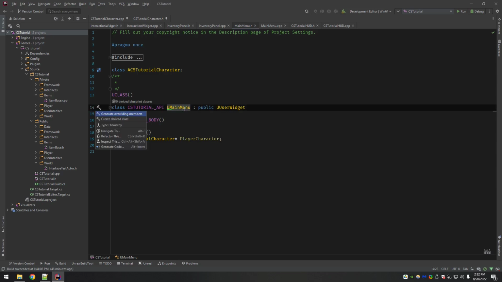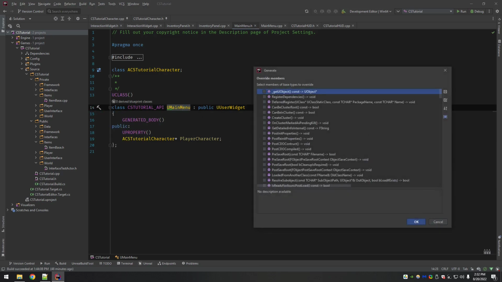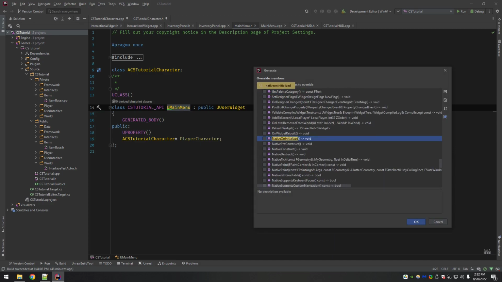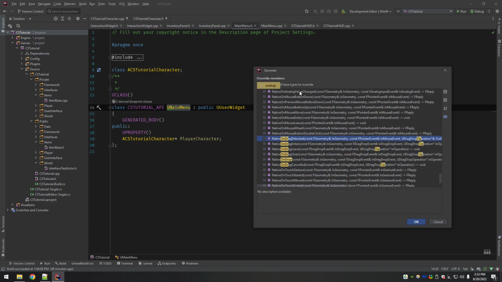So I will go to override, and I want native on initialized, native construct, and then I want native on drop.